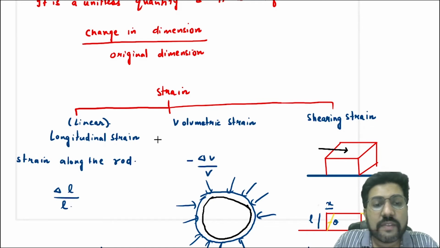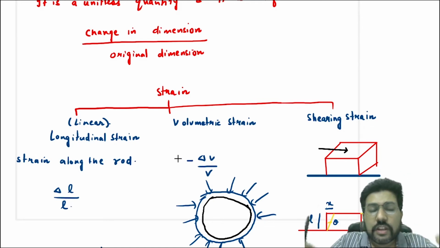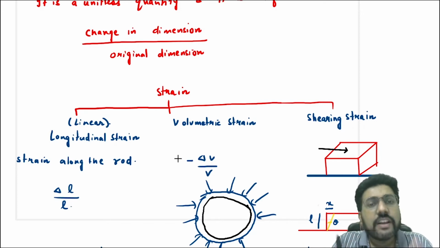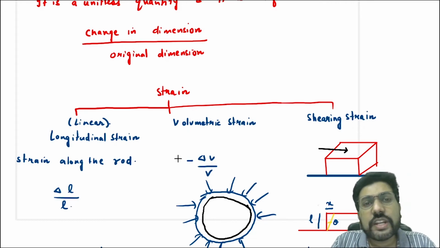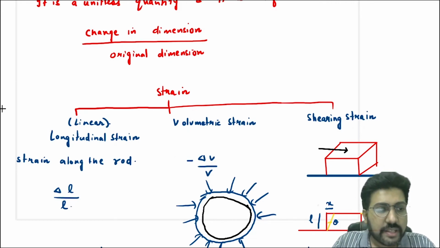Okay, so that is why I've given a minus here, because force due to pressure is always compressive, and compressive force means what? The volume has to decrease. Then the next type of strain is shearing strain. Now what is shearing strain?